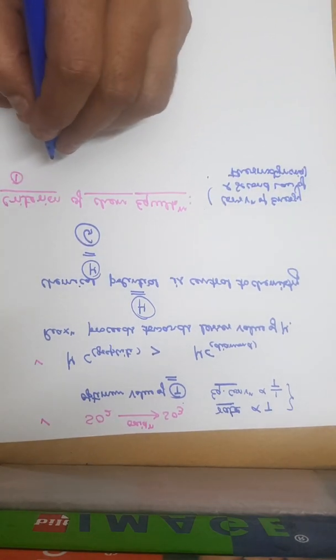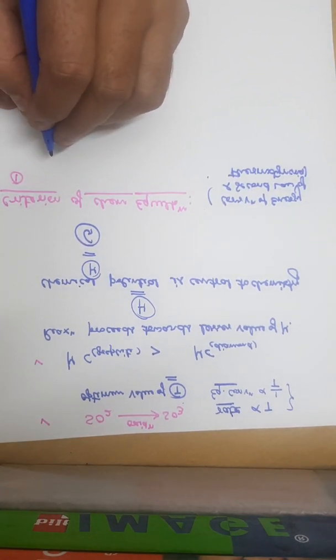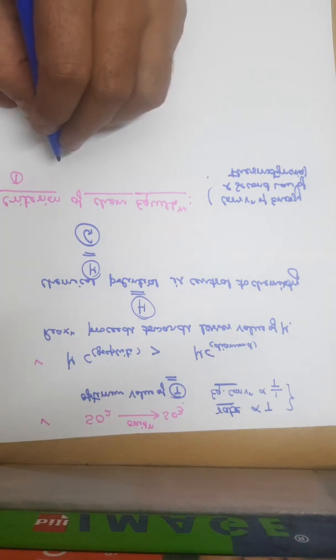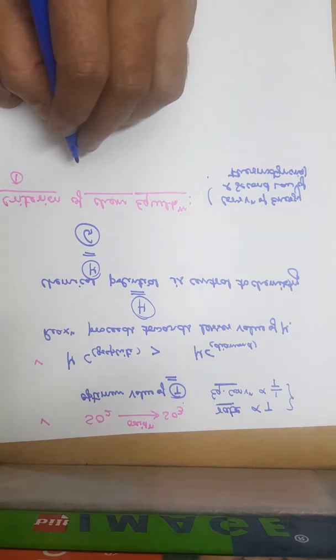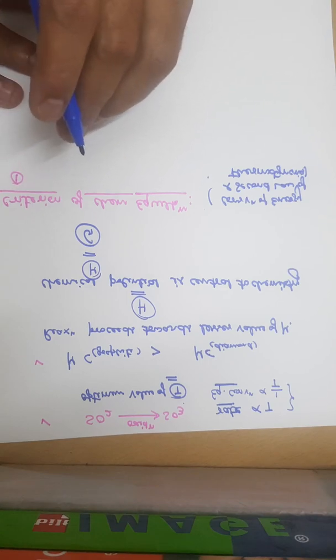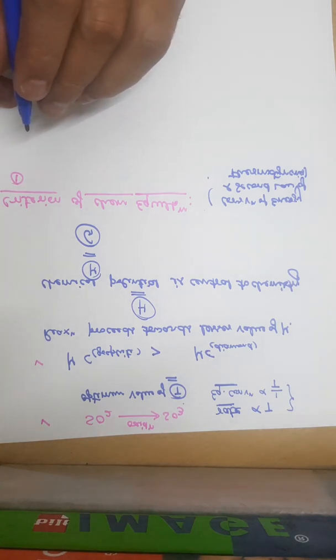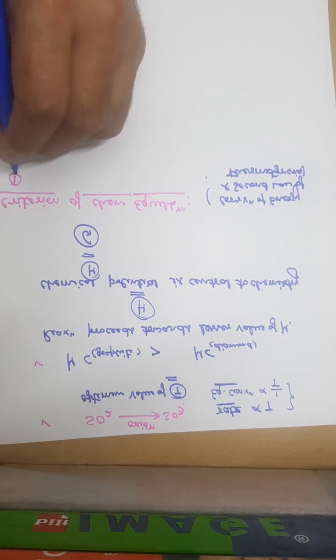Now consider a simple compressible system of fixed mass for which T and P, that is temperature and pressure, are uniform with position throughout. So mind it, temperature and pressure are uniform throughout. In the absence of overall system motion and ignoring the influence of gravity, the energy balance